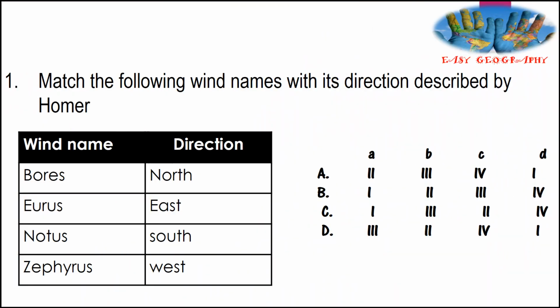First one, match the following wind names with its direction described by Homer. Homer identified four types of wind as four directions, and the wind names are Boreas, Eurus, Notus, and Cyprus. The directions are north, east, south, and west.